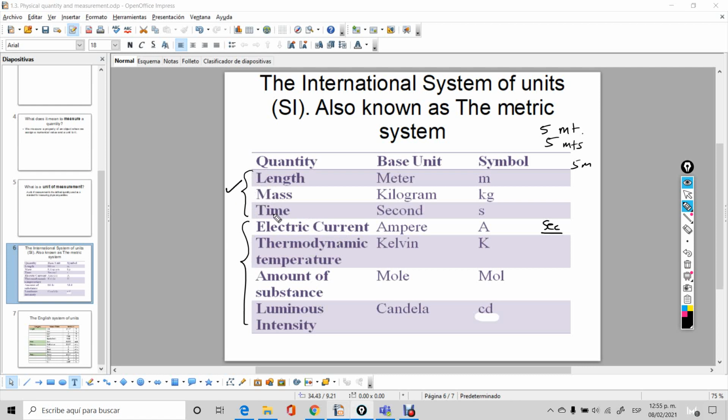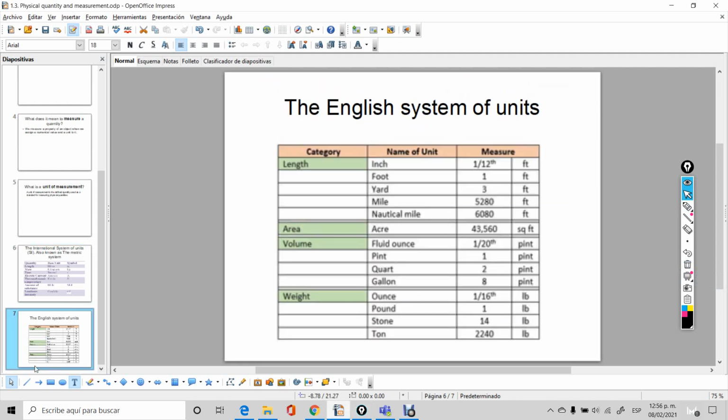These three are important for us in the course, so understand their units, and please understand that the symbols are these ones and not any other type of symbols. So don't make up symbology just because you think it's correct. Okay, so this is the International System of Units.